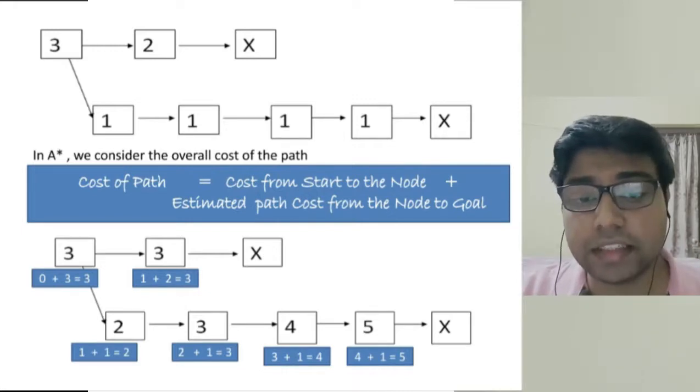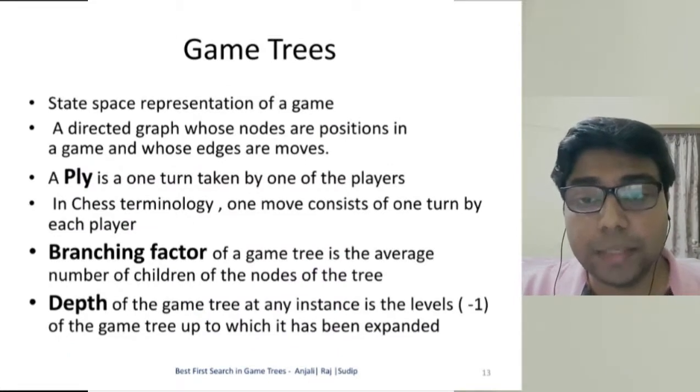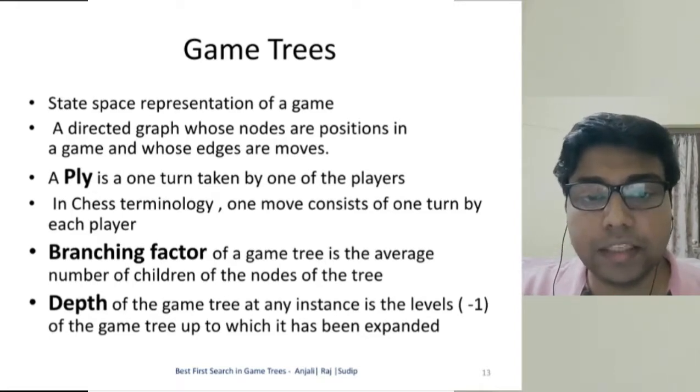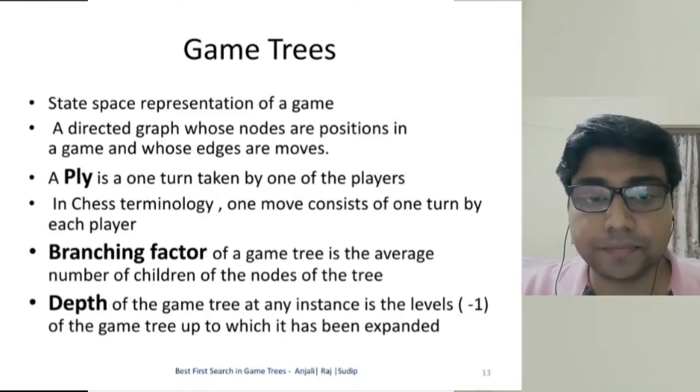We can then get the solution by backpropagation. Now let us explain what a game tree is. Basically, it is a state space representation of a game. It is a directed graph where the positions in a game are represented by nodes and available moves are represented by edges. Let us look at some terminologies.